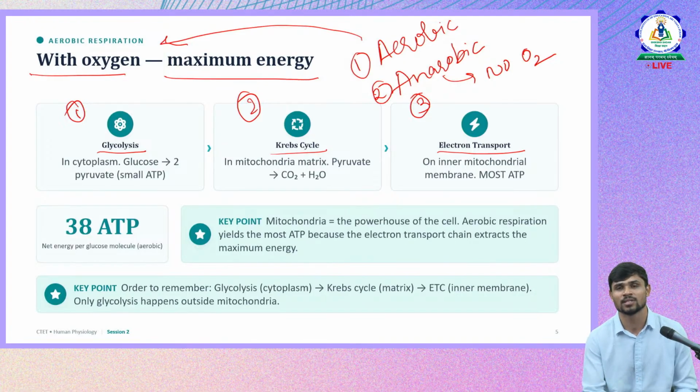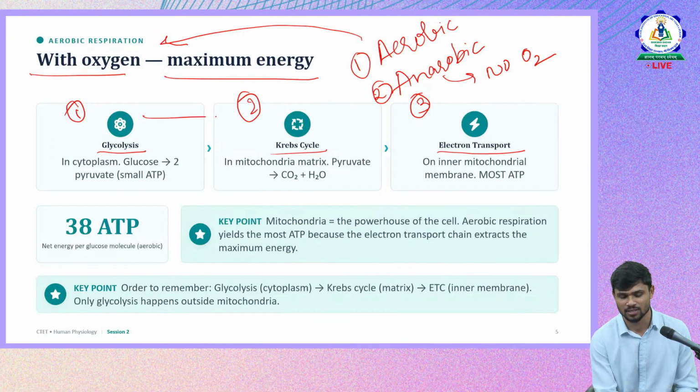So we have to remember this sequence and also what happens in each cycle. Along with that, CTT was also focusing on where exactly these processes will be happening. So for each step, where exactly glycolysis happens inside the cell, where exactly the Krebs cycle happens, and where exactly the electron transport chain happens inside the cell. So the location, the site of these steps, is also very important. So let us see where it happens.